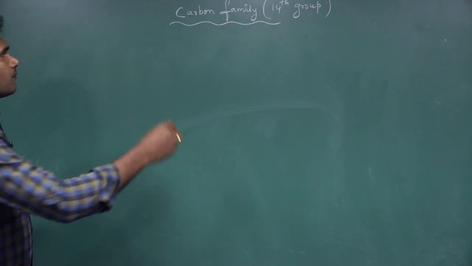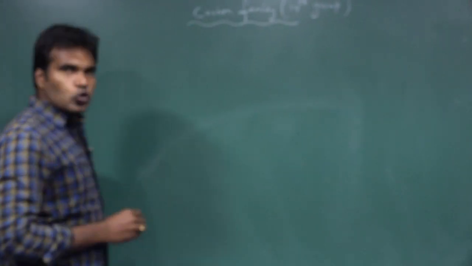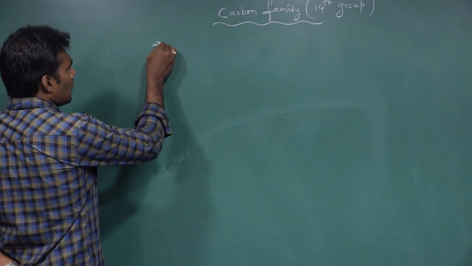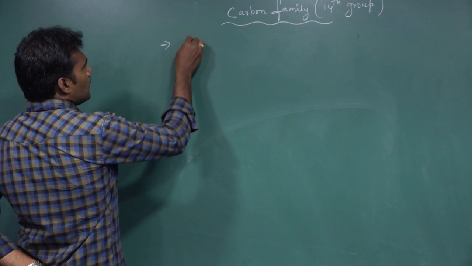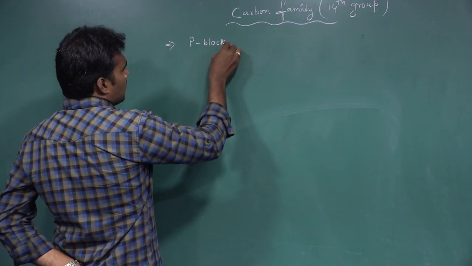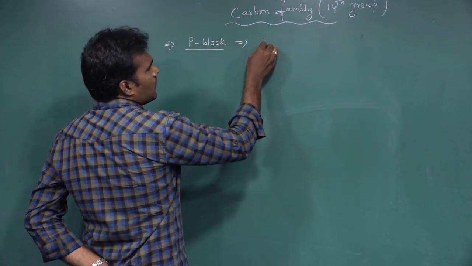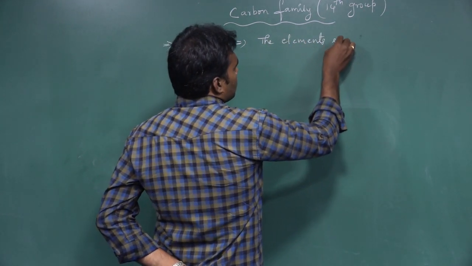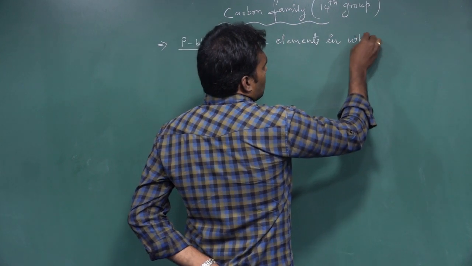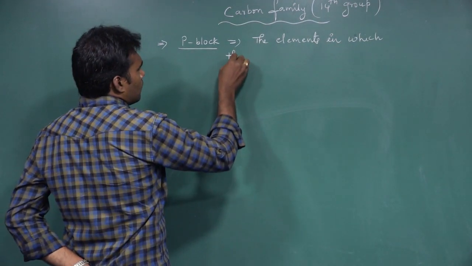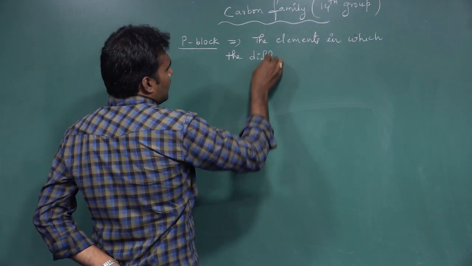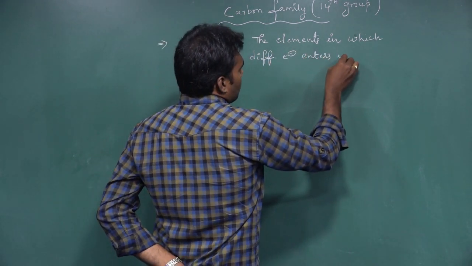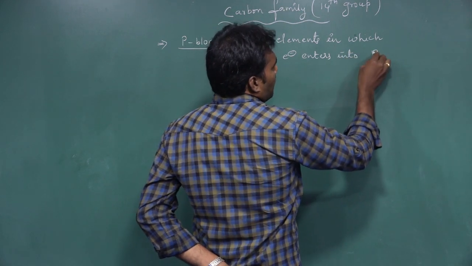Carbon family. This is the second group in the P block. As we know, what elements come under the P block? The P block is nothing but the elements in which the differentiating electron enters into the P subshell.